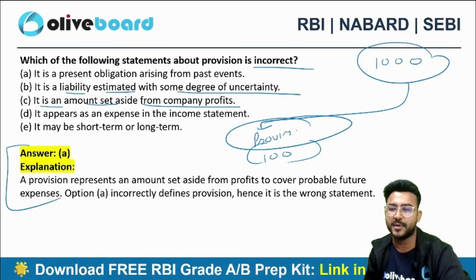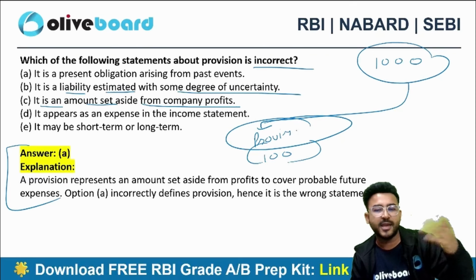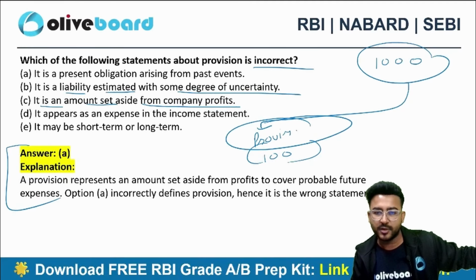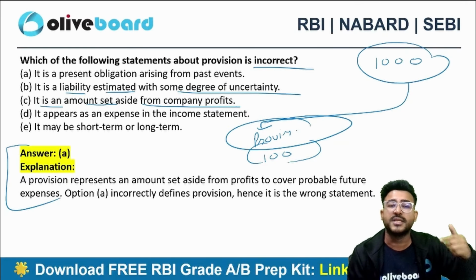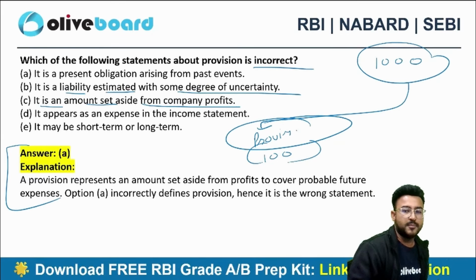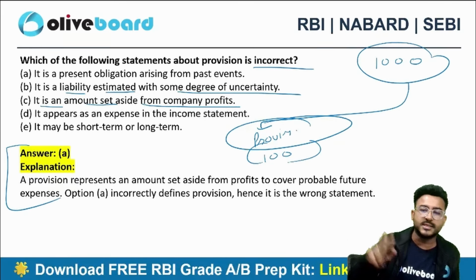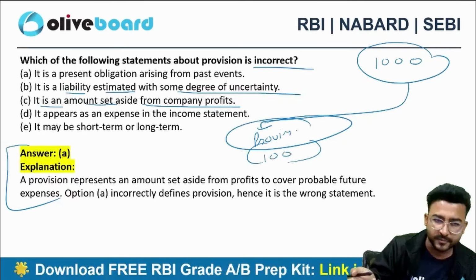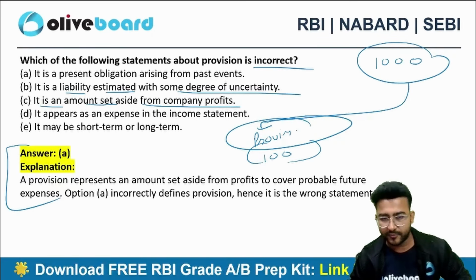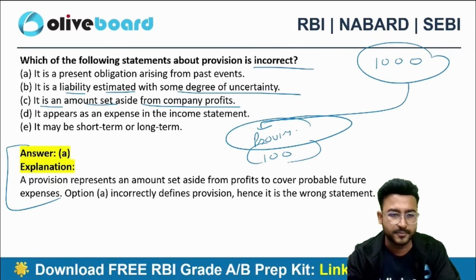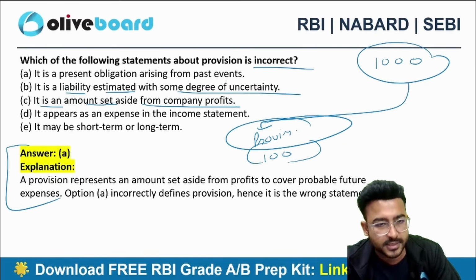In both reserves and provisions, we set aside an amount. But the difference is provision is a charge against profit, while reserve is an appropriation of profit. That is the difference. It appears as an expense in the income statement. It may be short term or long term.